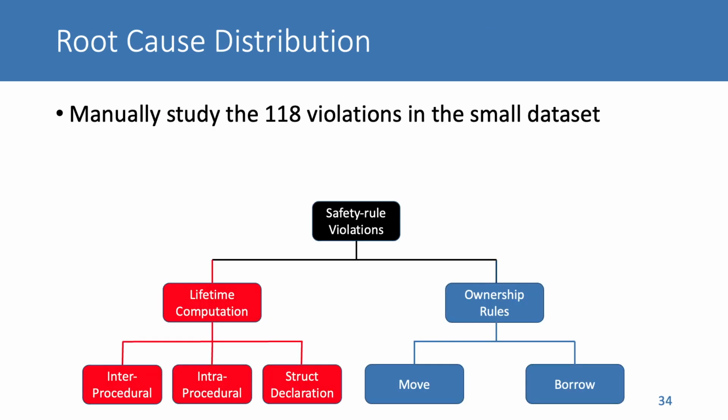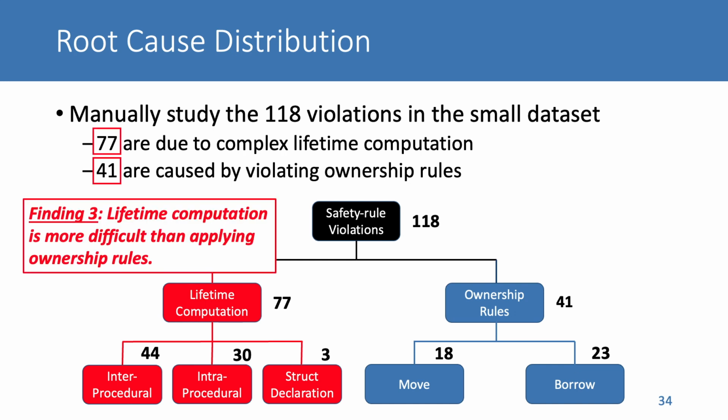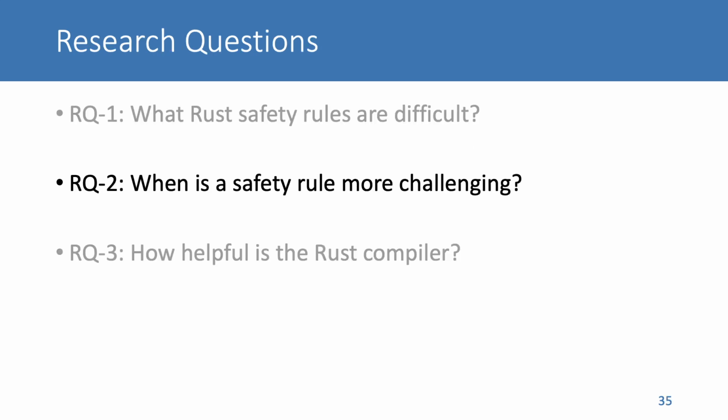After having the taxonomy, we then manually studied the 118 violations in the small dataset and put them in each category. There are 77 violations due to complex lifetime computation and 41 cases caused by violating ownership rules. More lifetime-related questions are asked on Stack Overflow than ownership-related questions, indicating lifetime computation is more challenging in Rust programming. The next research question is, when is a safety rule more challenging?